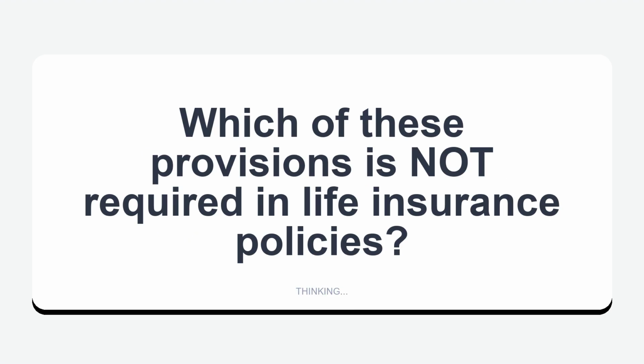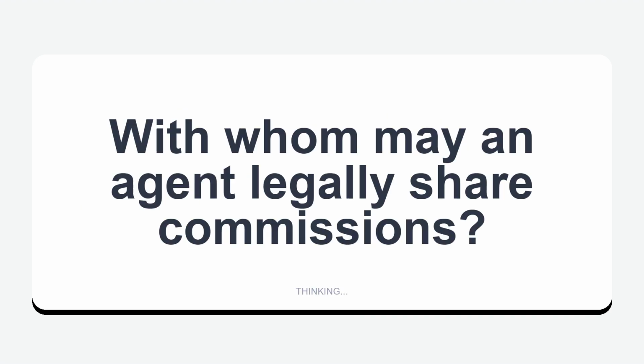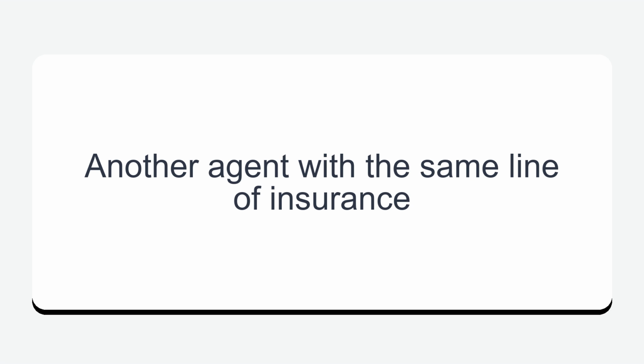Which of these provisions is not required in life insurance policies? Extended term. With whom may an agent legally share commissions? Another agent with the same line of insurance.